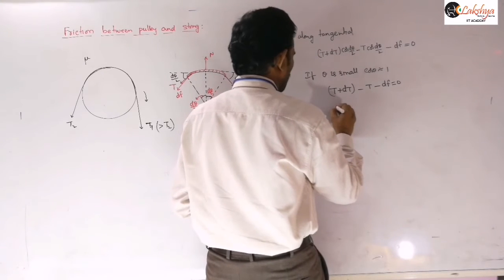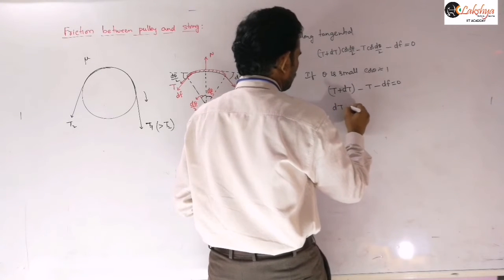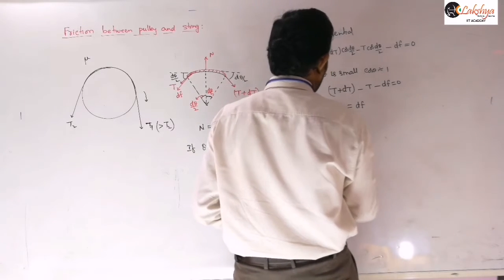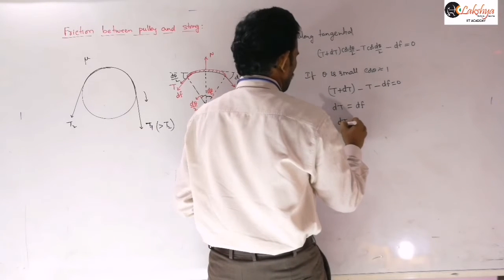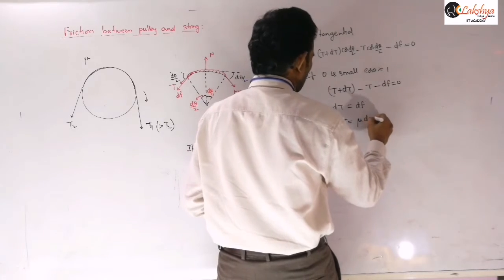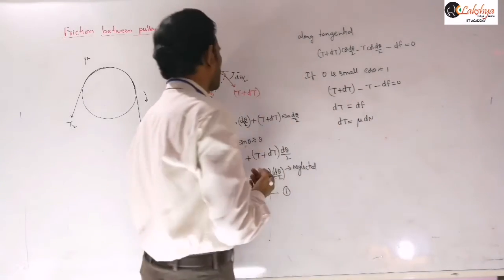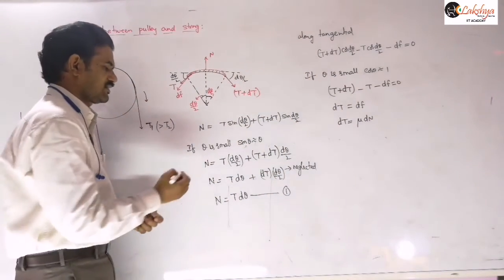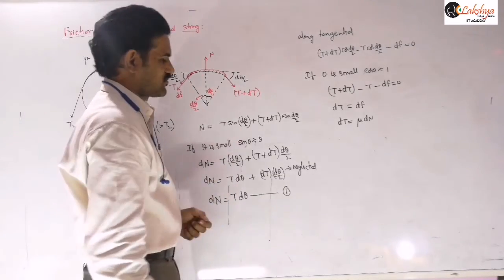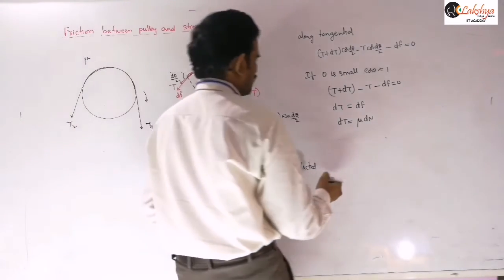And so what you can write here is dt is equal to df. And df is nothing but mu into dn. The normal reaction acting on that small element you can consider as dn. So you can substitute the dn value using the earlier equation.